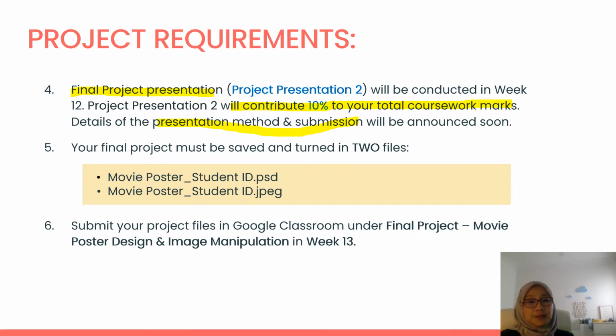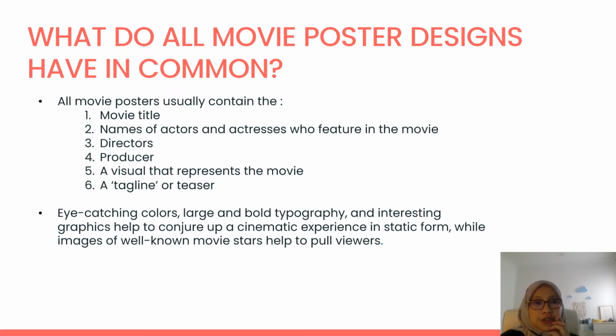Your final project must be saved and turned into 2 files: movie poster underscore your student ID in your working file, which is .psd, and movie poster underscore student ID in JPEG, right? You have to submit your project file in Google Classroom under final project movie poster design and image manipulation in week 13. Now it's actually week 3, and you still have about 3 weeks to go. And in week 7 you have to submit your ideation and plan.